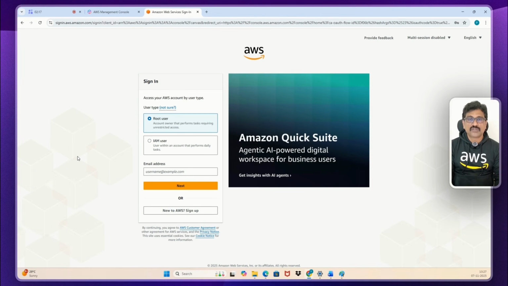That's it. Once you enter into a real-time project, you have to use IAM users. They will not allow the root user. But everything is the same. The IAM user has limited access. The root user has full access, complete access.